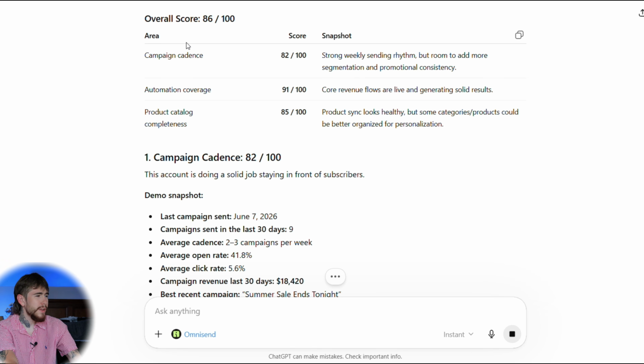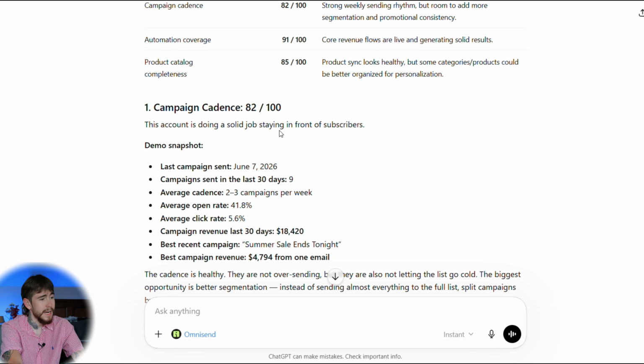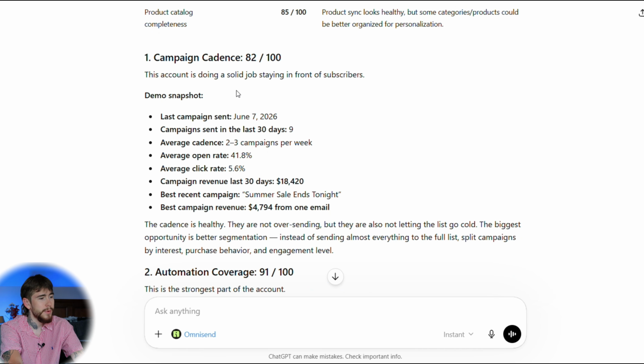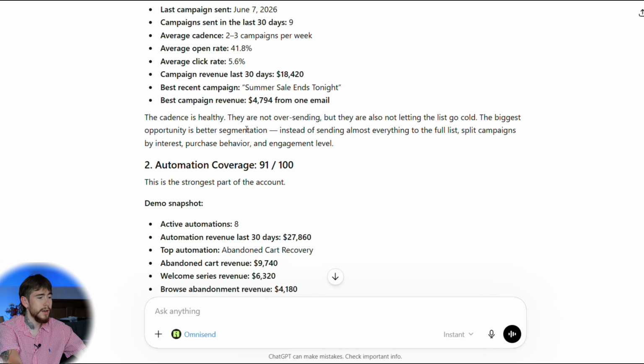So right here, the score it gave me is 86 out of 100. It says I'm sending strong campaigns every single week. My automations are good, they're a 91 out of 100. My product catalog's at 85 out of 100. Says it's healthy, but some categories and products could be better organized. So overall, we have a solid score of 82 out of 100. It could definitely be improved, and it does give us where we can improve right here.